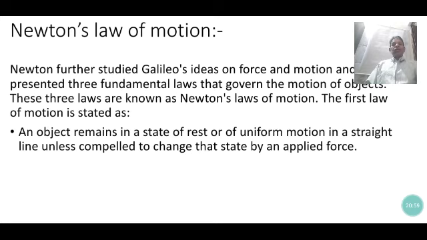An object remains in the state of rest or uniform motion in a straight line unless compelled to change that state by an applied force, that is, by an external force. When an external force is applied, the state of the body is changed, whether it is at rest or moving in uniform motion in a straight line. The change of state requires an external force. That law is known as the first law of motion.